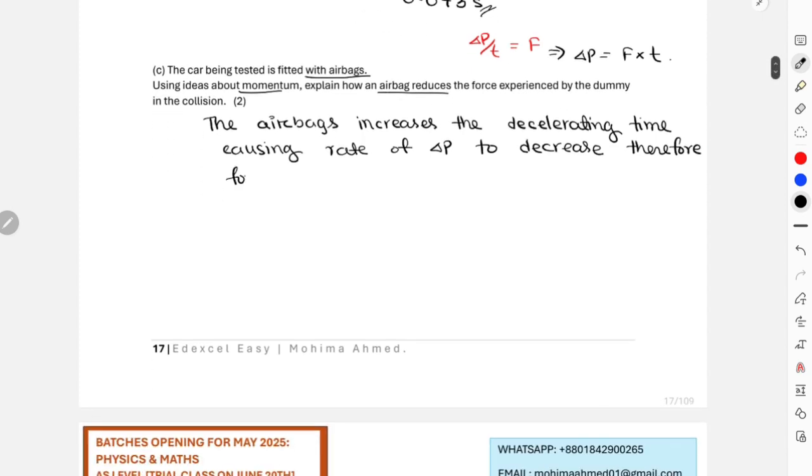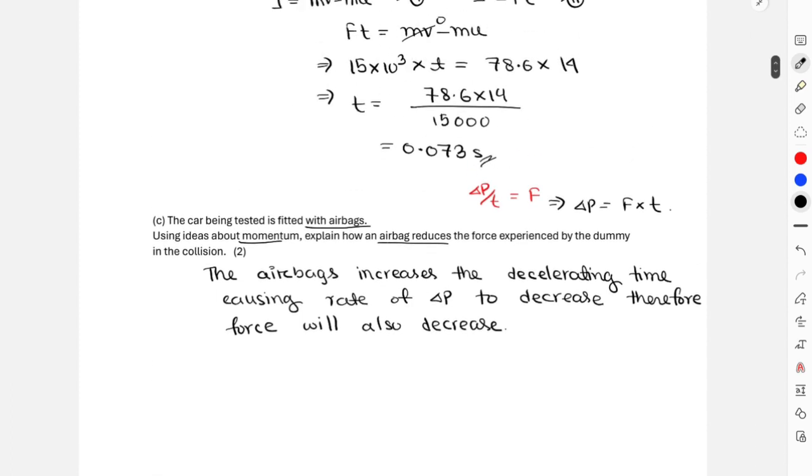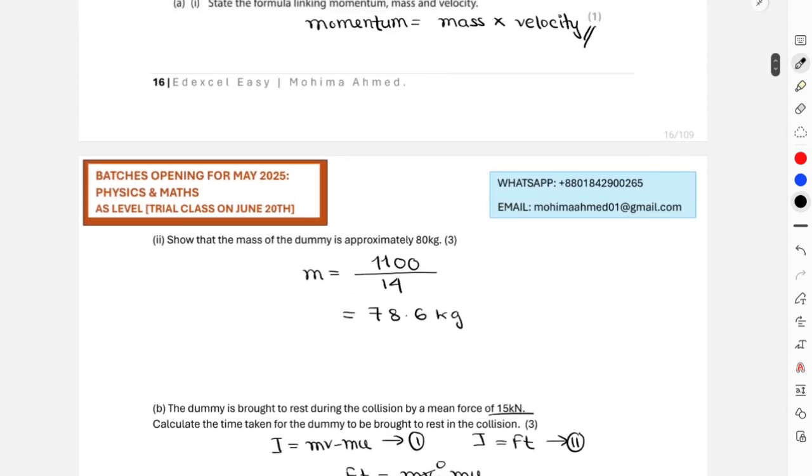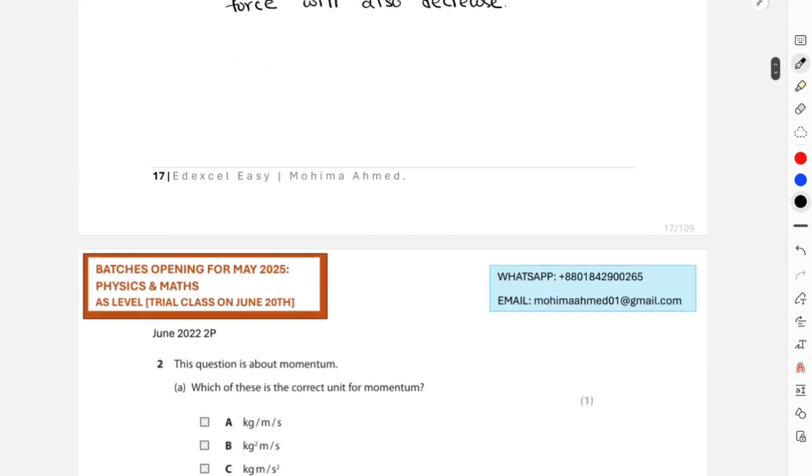Therefore, force will also decrease. Force exerted by the dummy during the collision will also decrease, right? This is your final answer. I hope this question was also clear for all of you to understand.